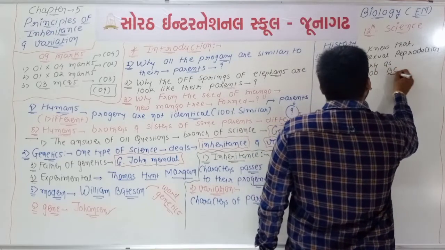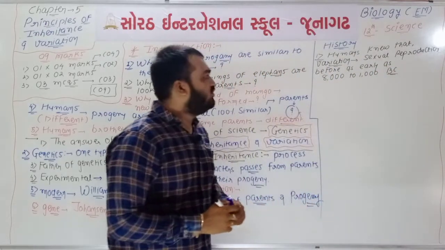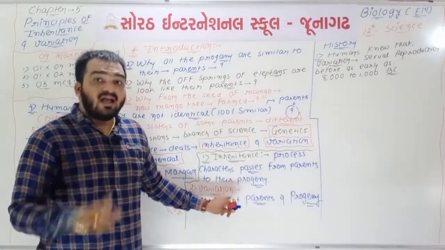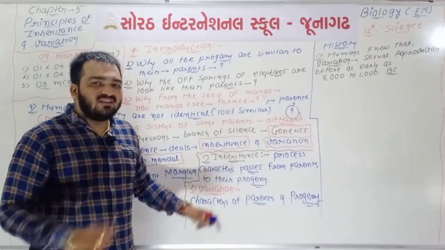BC means before Christ. Okay, so humans knew that. See, we can say that variation is found, and remember, inheritance is the